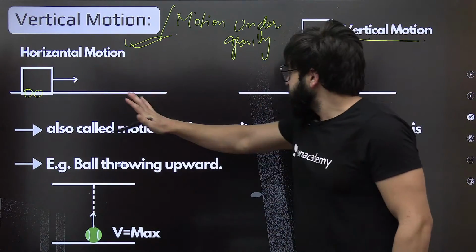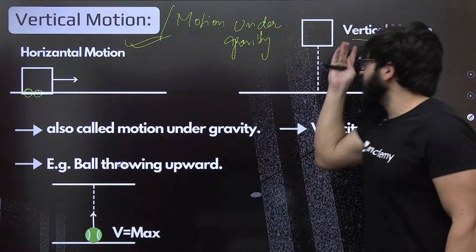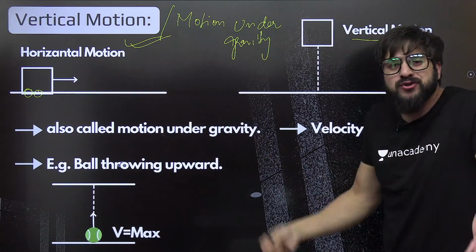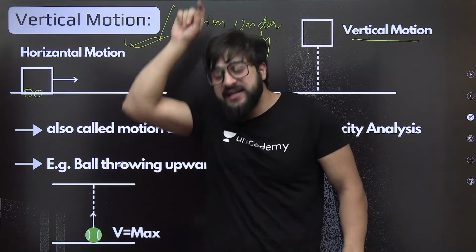Now, this is also called the motion under gravity that I told you. What is the example? The example I told you: releasing the ball over here. This is also a kind of vertical motion. Or we throw the ball in the upward direction and it falls back.